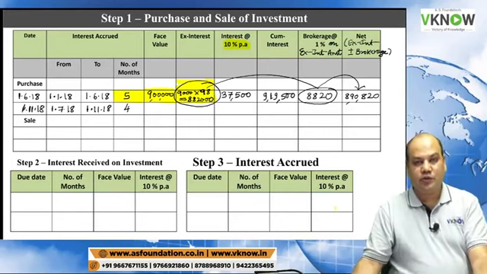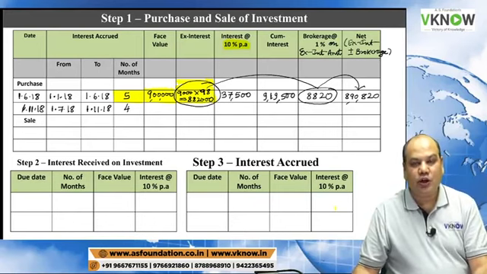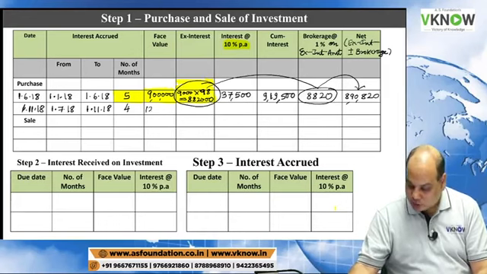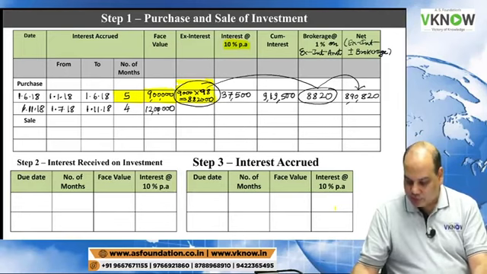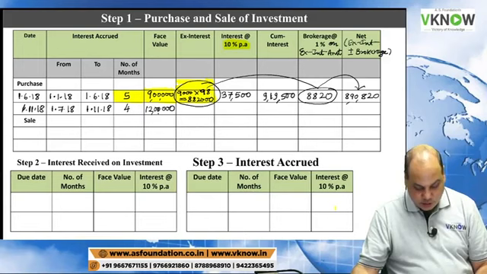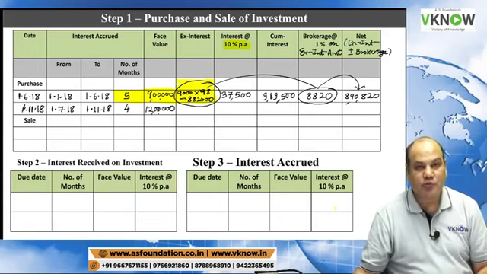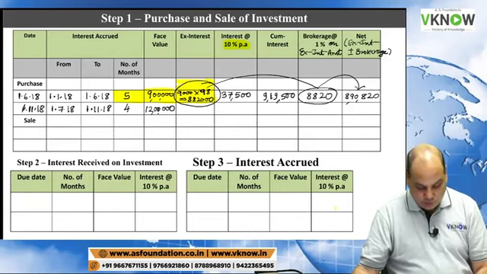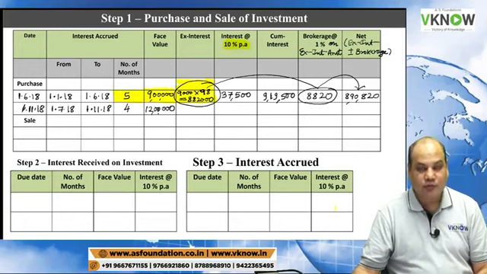12,000 units were purchased at 100 rupees. 12,000 into 100 will be 12 lakh. Face value is 12 lakh. Now read the question and check whether it was purchased on ex interest basis or cum interest basis. So you will find it is 115 cum interest.